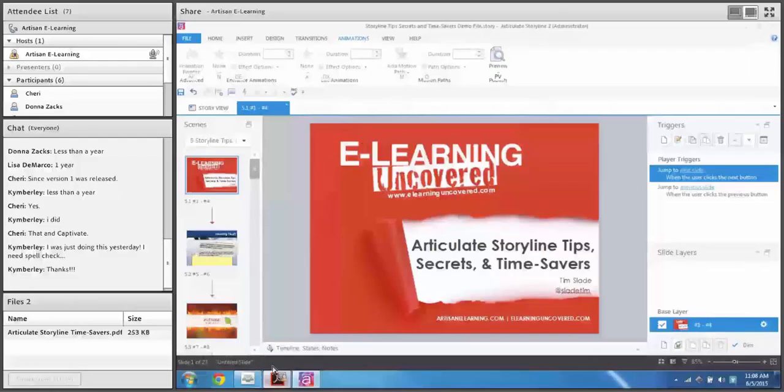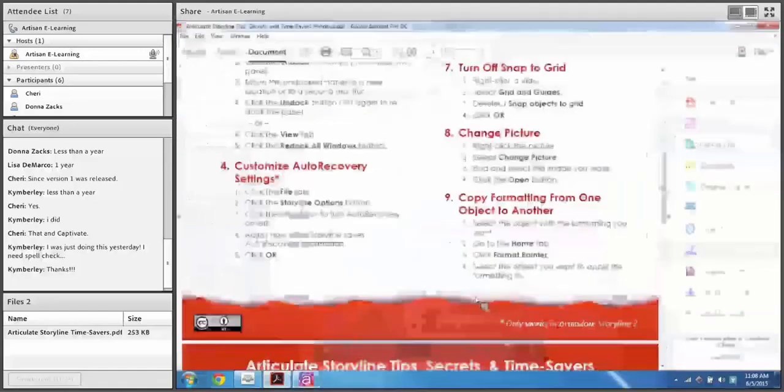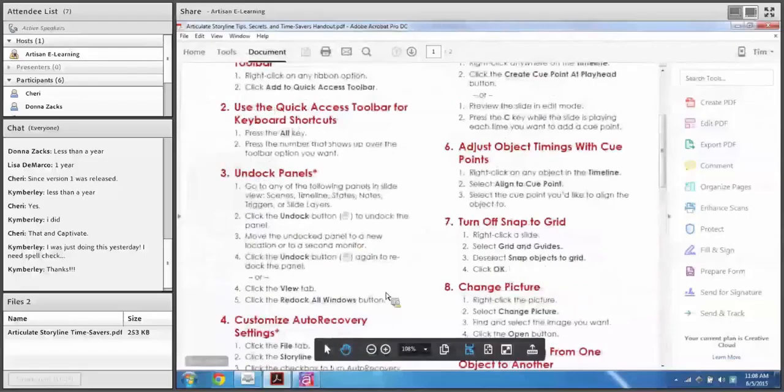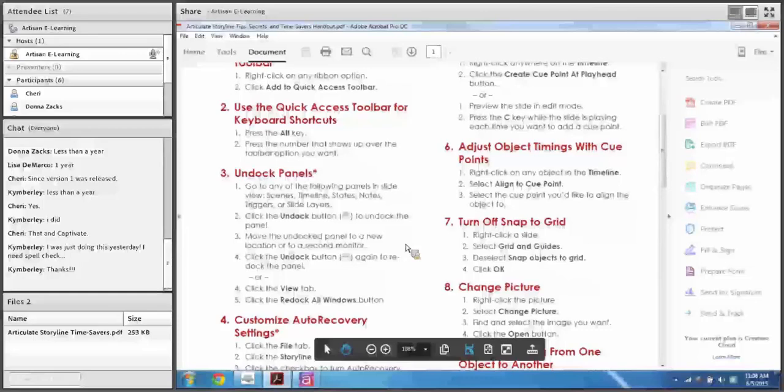Number 3, undocking panels. Now, in this handout, anything that has an asterisk next to it only works in Storyline 2. So be aware of that. If you happen to be working in Storyline 1, some of these tips don't work for you, but maybe it'll be motivation to get Storyline 2 if you don't have it yet.